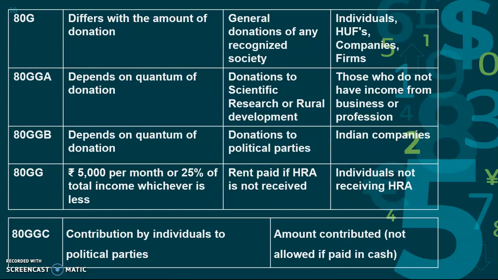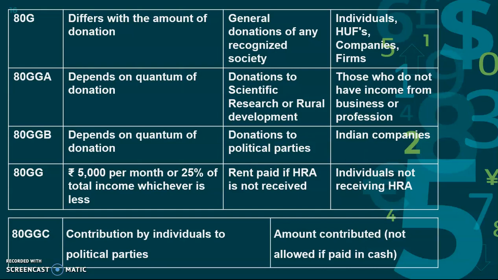All persons, companies, firms, or anybody can get deduction under 80G. Okay, suppose a company, college, institution or firm provides donation to scientific research or rural development, for that also they can get deductions.